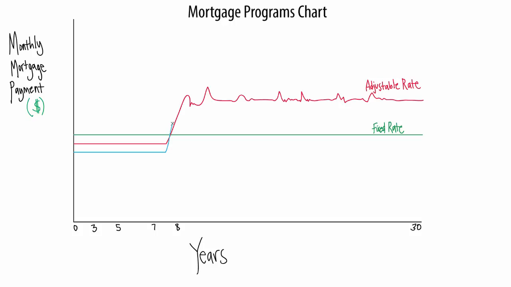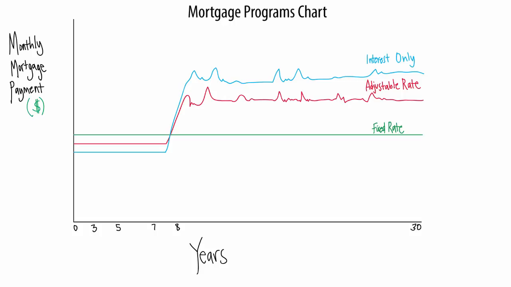After the interest only period, we have the adjustable rate period. So just like with our ARM, it is impossible to predict what interest rates will be in the future, but because we start paying both interest and principal, our mortgage payment will increase during the adjustable rate period and could very likely be higher than the payment for both the fixed rate mortgage and ARM for the remaining 23 years of the mortgage. And that's what we show here.